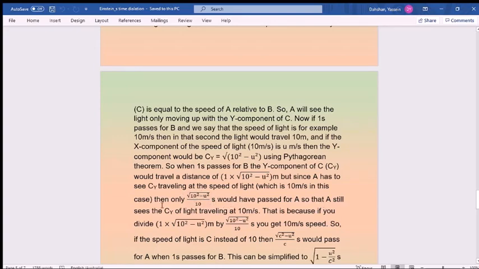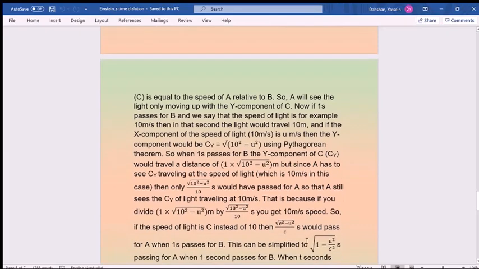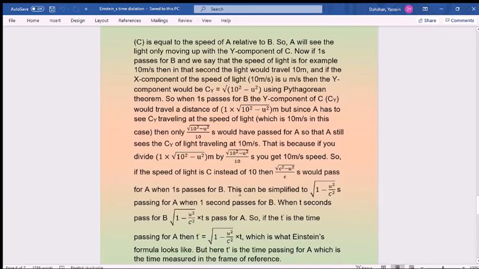That passes for A, so that A still sees light traveling 10 meters. That's because if you divide this by this, you get 10 meters per second speed. So if the light is c instead of 10, then you get (c squared minus u squared) over c squared seconds passing for A when 1 second passes for B. This can be simplified to 1 minus u squared over c squared seconds passing for A when 1 second passes for B. Yeah, because if you simplify this, you get this basically.